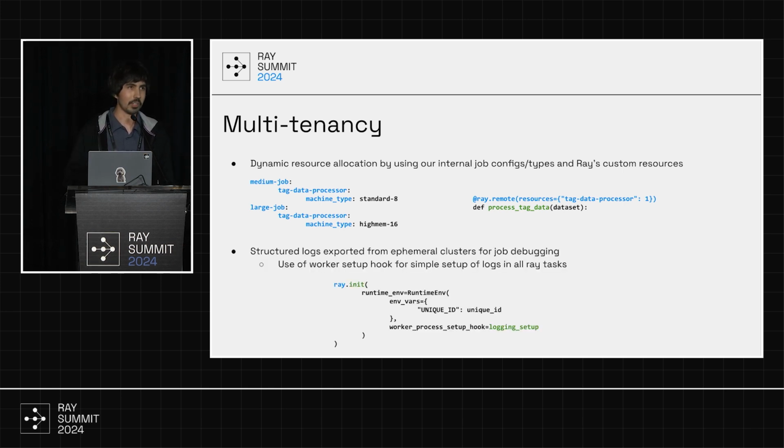And then finally, since these clusters are getting spun down once the job is complete, we need to export all the logs out of the clusters so that users can debug afterwards. So we're using some neat Ray features to make that simpler in our Ray scripts. We're setting up some IDs to uniquely identify the jobs and using the worker process setup hook, which automatically runs some logging setup functions to add these IDs to all the logs emitted by all the Ray tasks from that job.